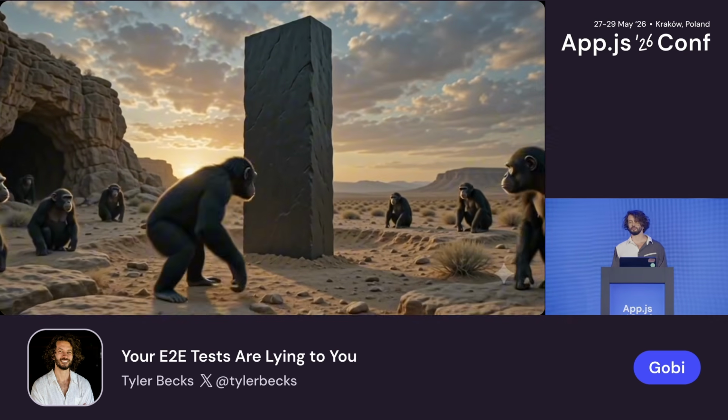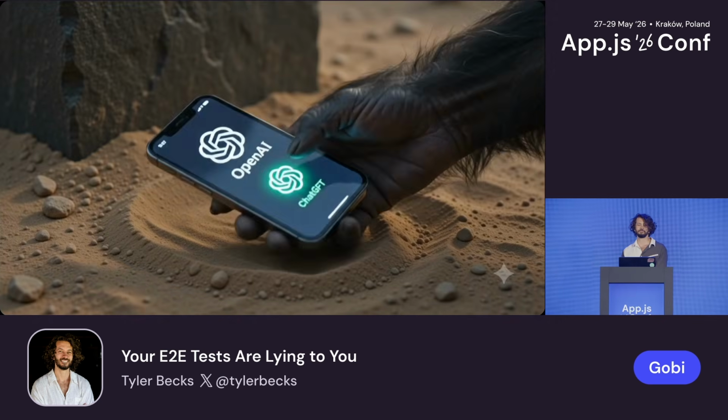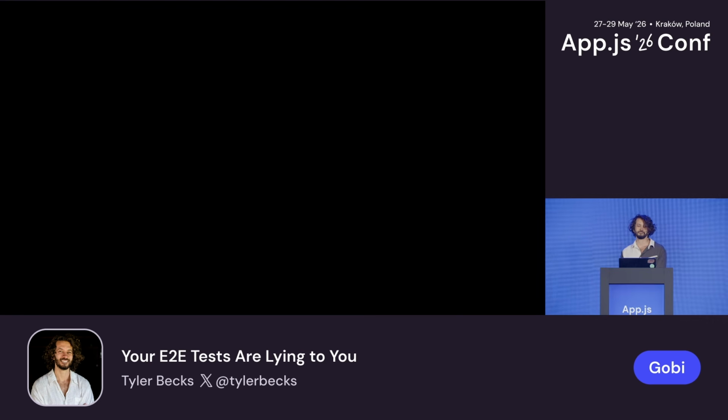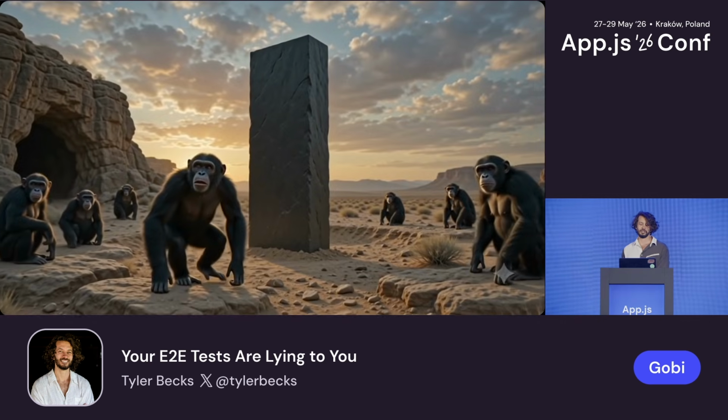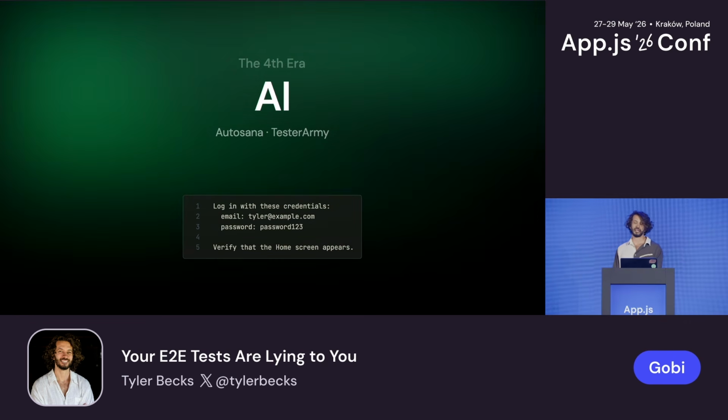But then something happened a few years ago. Monkeys discovered mobile phones. No. ChatGPT was released. This is the AI era. This is the fourth era, and this is the era that we're currently in. And this is what we're currently experimenting with.